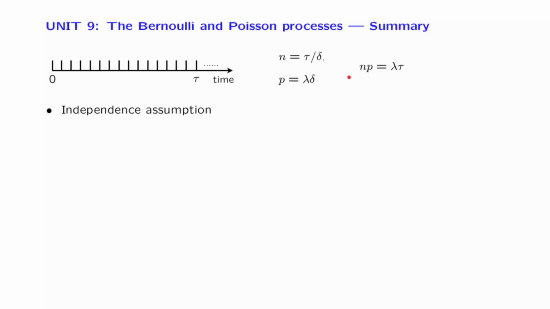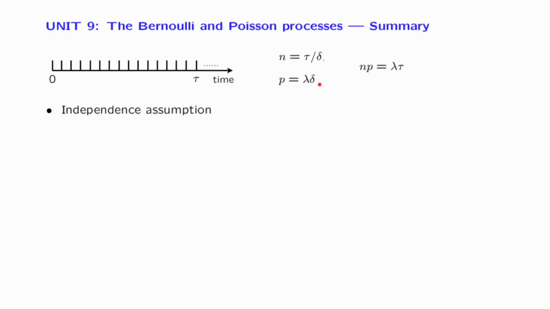And the analogy is constructed so that the expected number of arrivals in the Bernoulli process, which is n times p, is equal to the expected number of arrivals in the Poisson process, which is lambda times tau. Of course, lambda here, which is the probability of an arrival divided by the length of the slot, is thought of as an arrival rate.